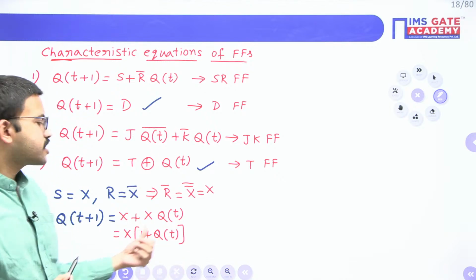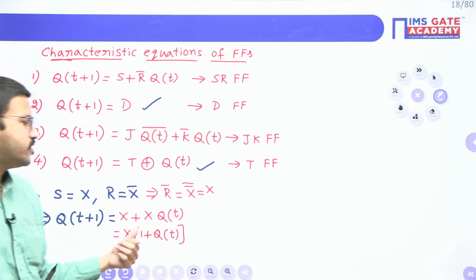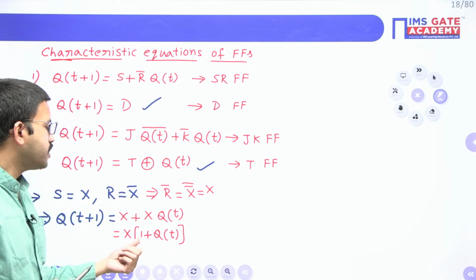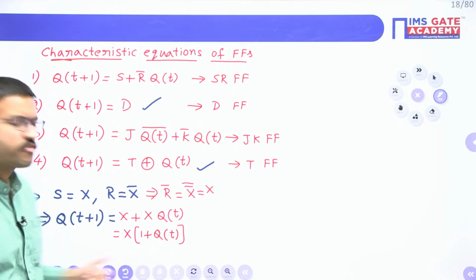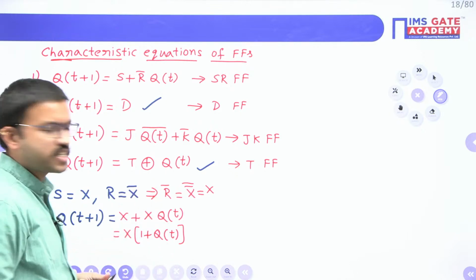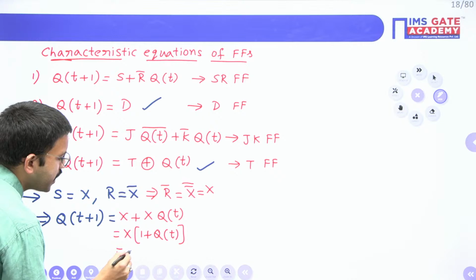In the last class, and even in the class before, we mentioned that the plus symbol indicates logical OR. 1 plus anything is 1. 1 plus 0 is 1, 1 plus 1 is 1, right? So you are getting simply X.